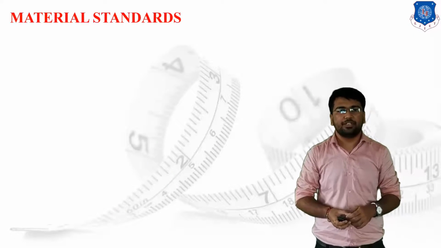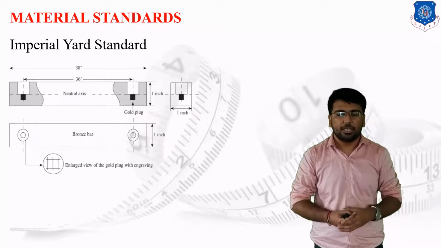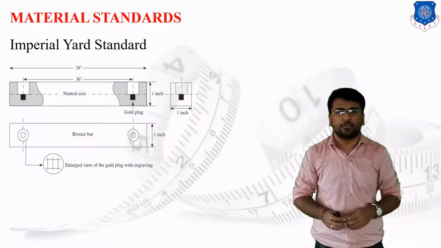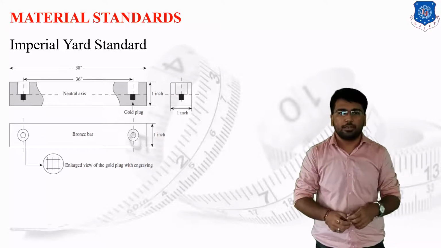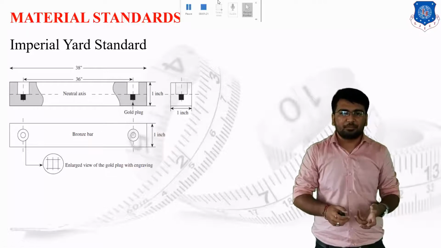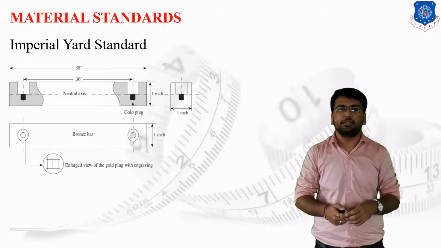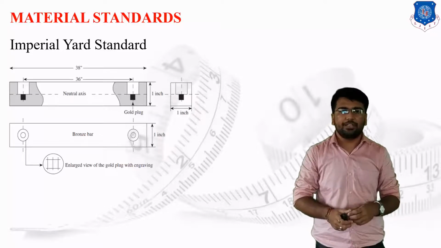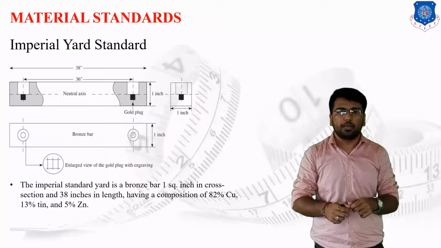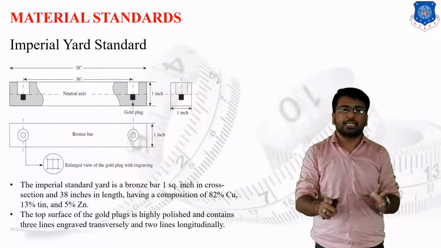Okay, we are starting with the first topic, material standards, in which we are going to discuss the imperial yard standard. As of now, imperial yard standards are not very much in use, but in the ancient time it was the very basic standard for measurement, in which we designed a bar having the composition of copper, tin and zinc. In particular composition, copper is 82%, tin 13% and zinc 5%. This bronze bar has a total length of 38 inch, in which we have drawn gold plugs having a total length of 36 inch, and the length of 36 inch is known as our imperial yard.